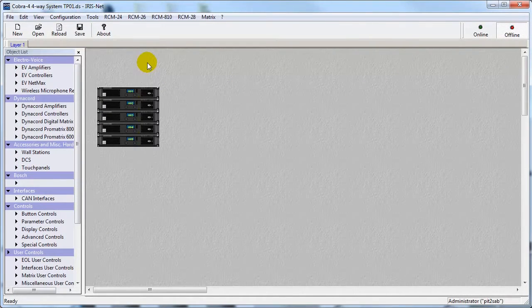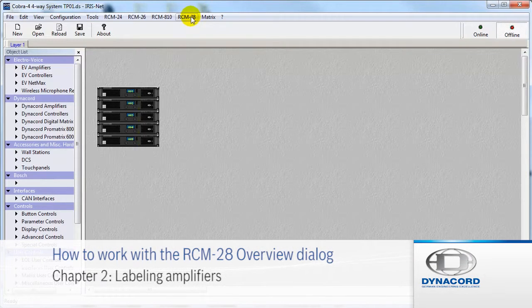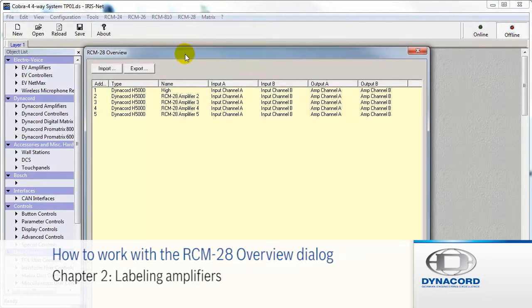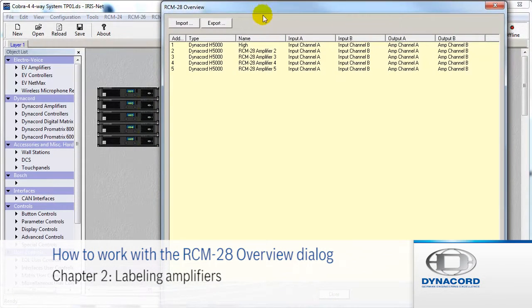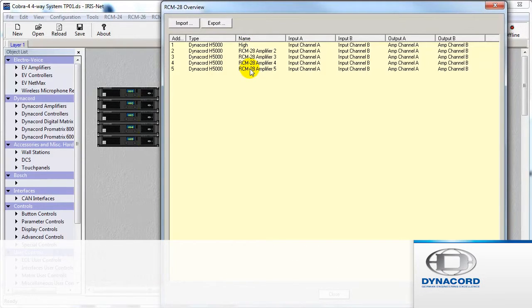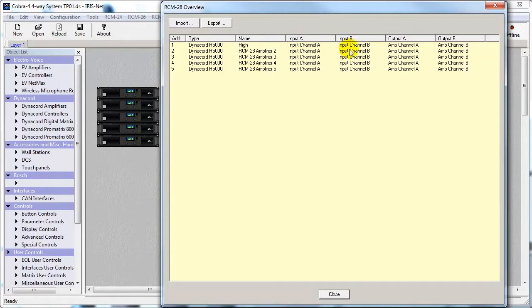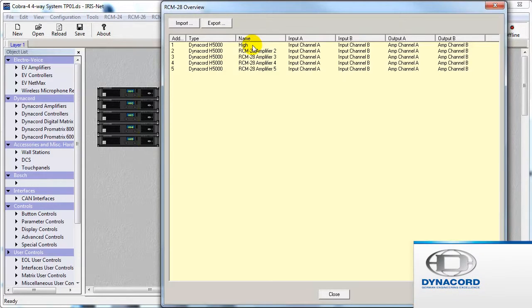Go to the menu bar, RCM-28 Overview. The RCM-28 Overview dialog opens. Here you find all RCM-28 amplifier names, input A and B names, and output A and B names in one place. You can now make changes directly here or make use of the export and import functions.